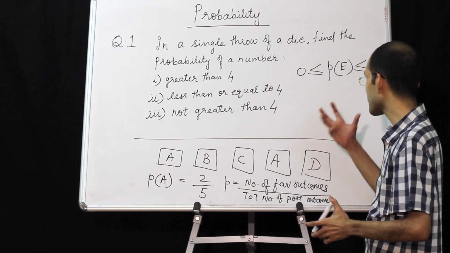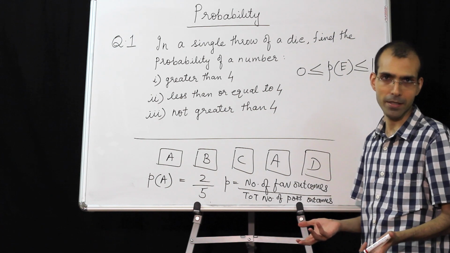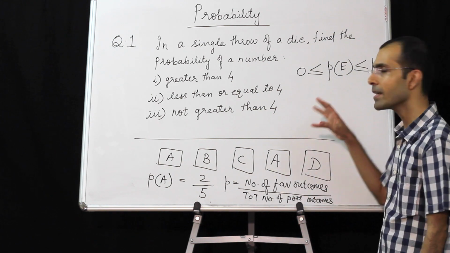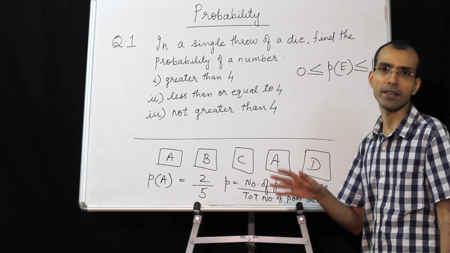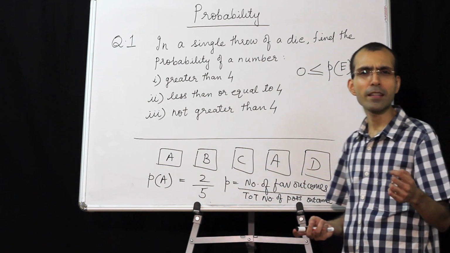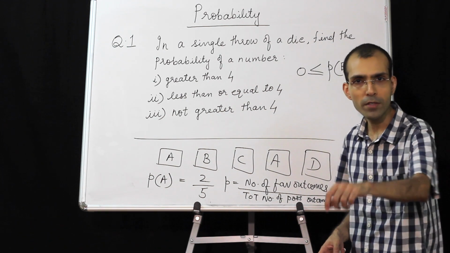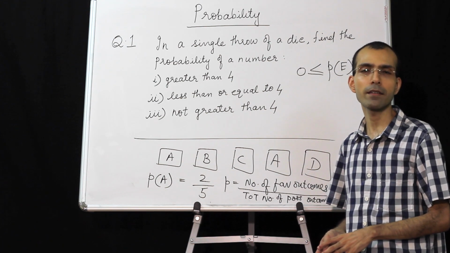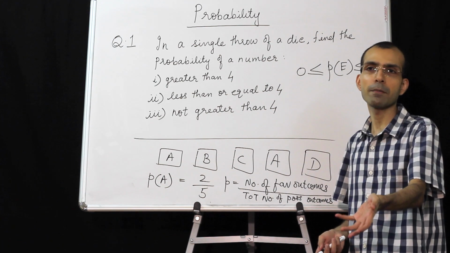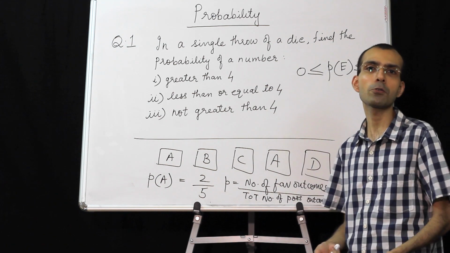If the probability of some event is 0, then that is known as an impossible event. If the probability of any event is 1, then that event is a sure event. Like, say for example, there are 20 red marbles in a bag. Now you pick up one marble at random. What is the chance it is red? Naturally 20 red marbles are there, so 20 upon 20, that is 1. It is a sure event, it is bound to happen.